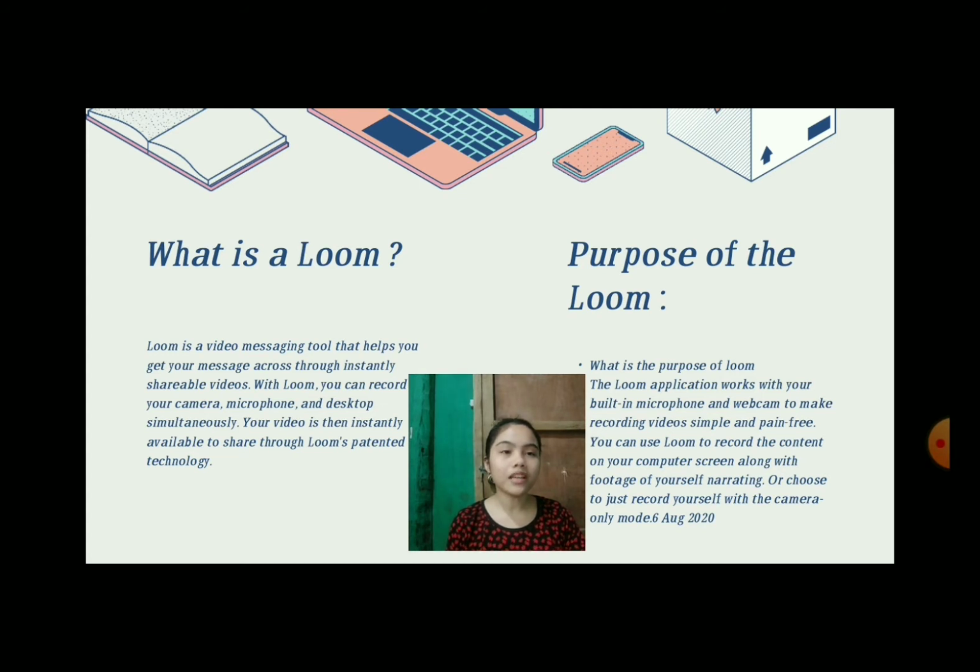The Loom application works with your built-in microphone and webcam to make recording videos simple and pain-free. You can use Loom to record the content on your computer screen along with footage of yourself narrating, or choose to just record yourself with the camera-only mode.